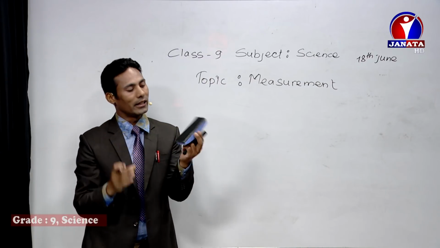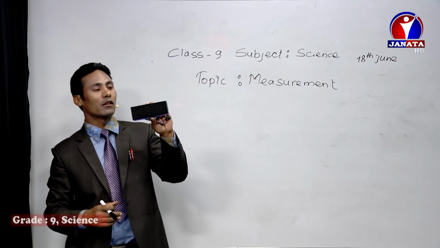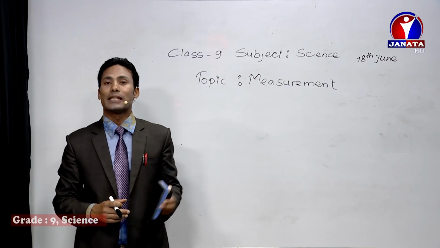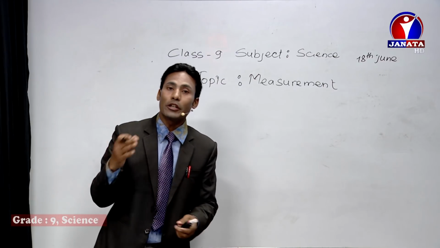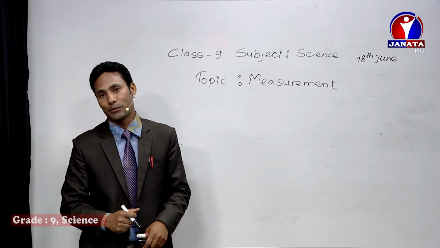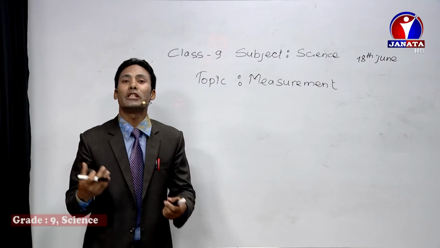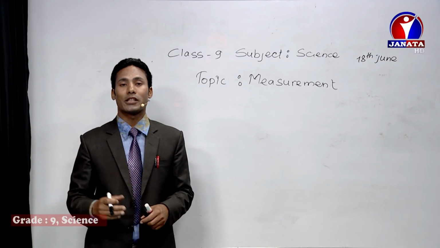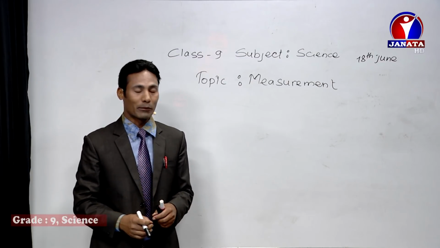Now I have asked what is the length of this, right? Similarly, I can ask what is the mass of this object. If some moving objects are there, I can ask what is the velocity of that moving object, or what is its speed, or what is its acceleration.